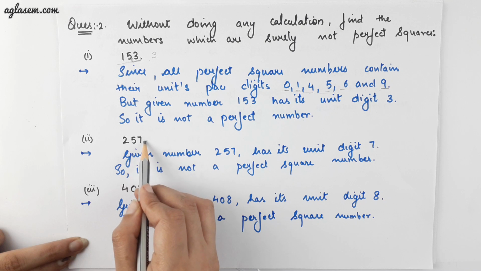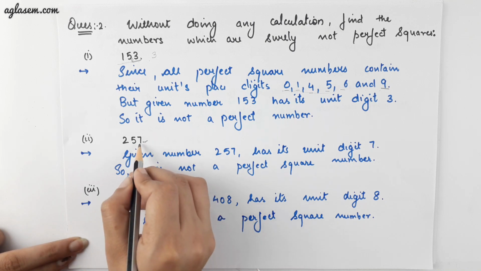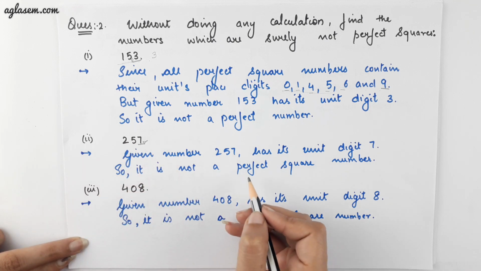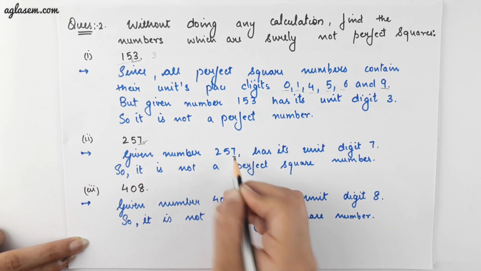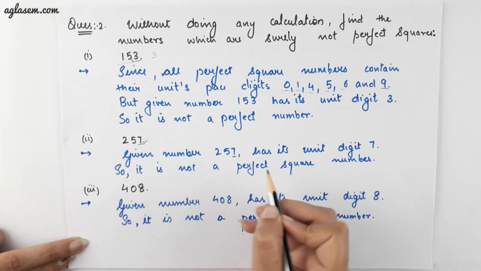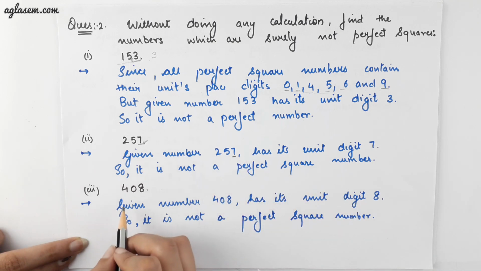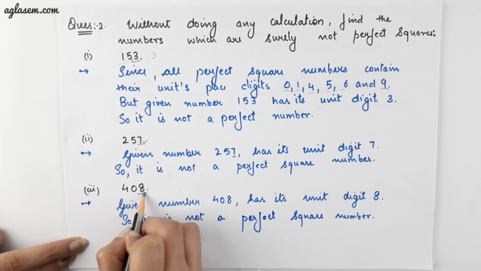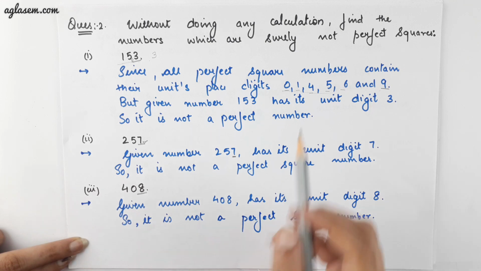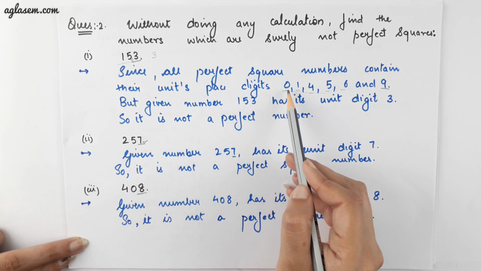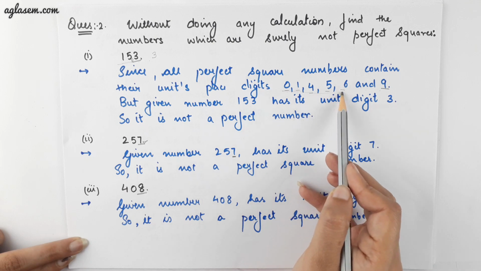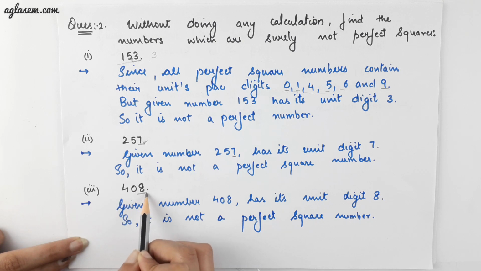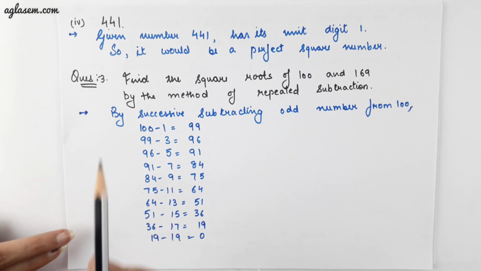Second part, 257. Again, look for the unit digit. It is 7, and we know that there is no perfect square which ends with 7. Therefore, 257 is not a perfect square number. The third part, 408. Again look at the unit digit. It is 8, and for the given list of unit place of perfect squares, which is 0, 1, 4, 5, 6 and 9, 8 is not in the list. Therefore, this number 408 is not a perfect square number.